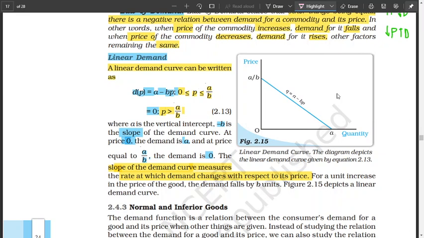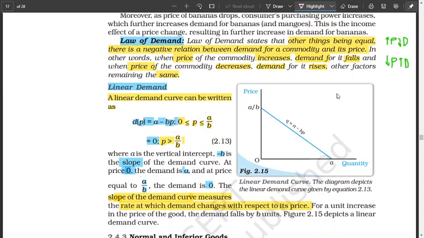Okay, so that's the law of demand. Remember that statement. Remember the shape of the curve. The shape of the curve implies a negative relationship between these two, demand and its price.